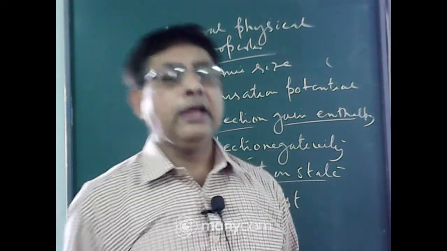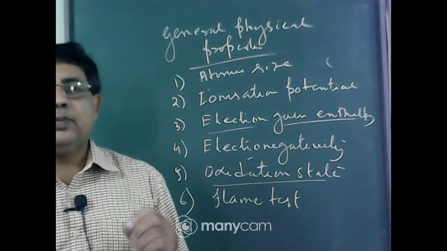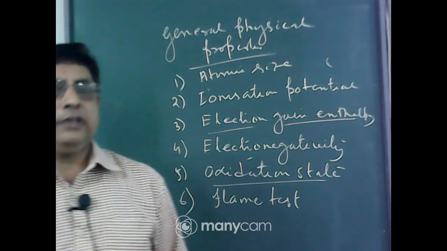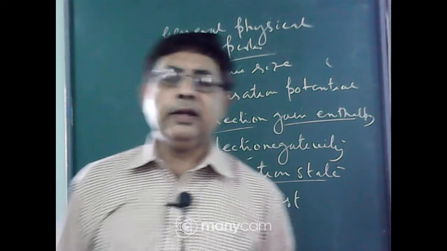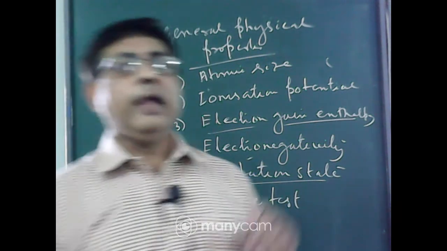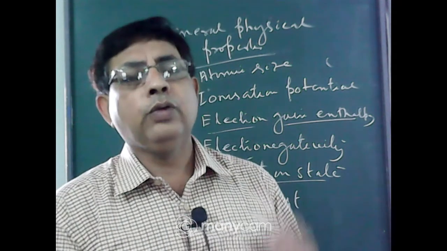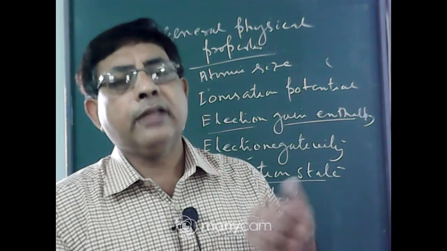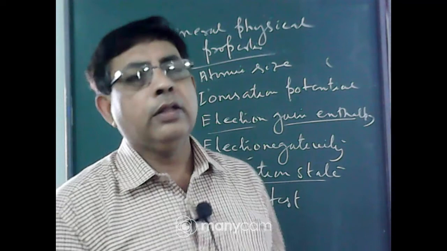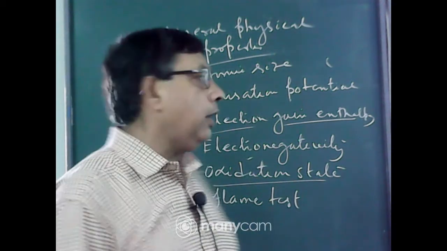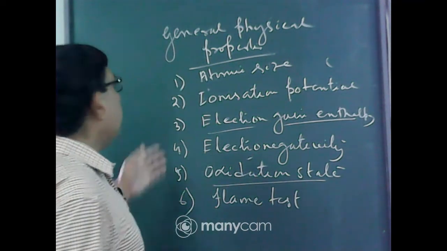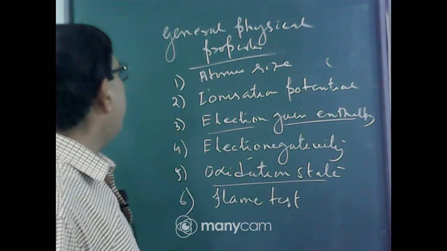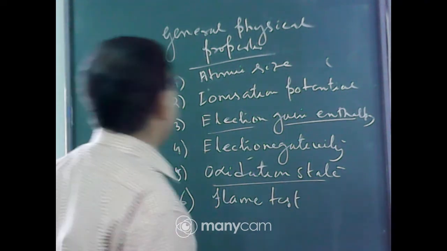So, since electrons are not excited to the higher energy level, they do not impart any color to the flame. So these are some general physical properties of the alkaline earth metals.